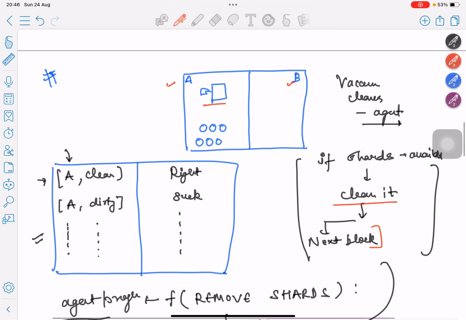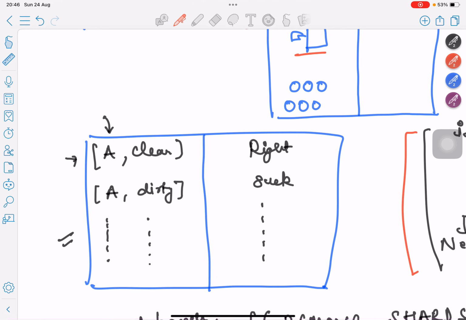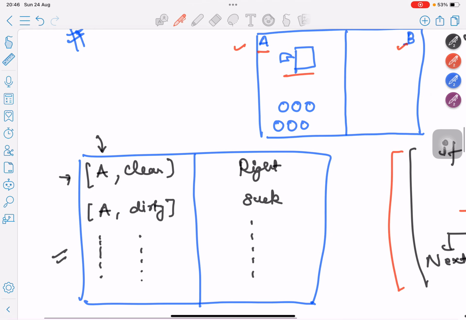This entire framework is known as the agent function, but how can we build the table out of it? If the vacuum cleaner is present in block A and it is clean, it will move to the opposite block. If the vacuum cleaner lies in block A but it has shards available, it will clean that block. That's how the agent function will work.